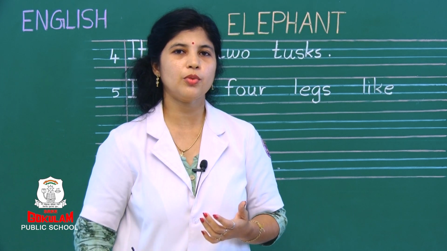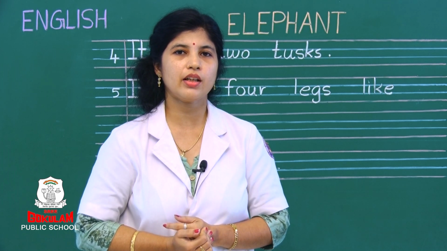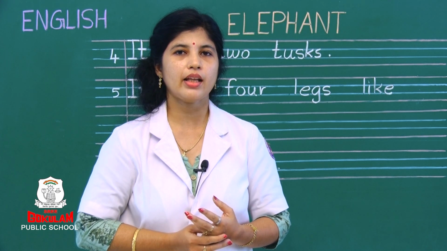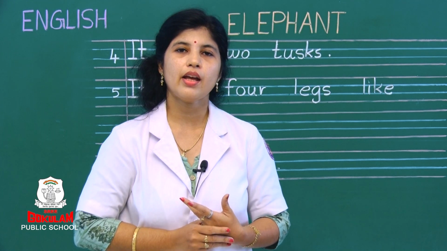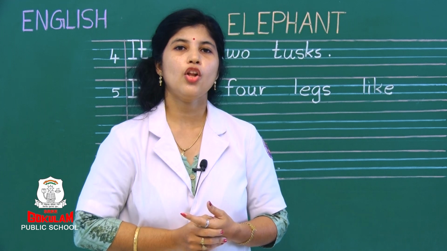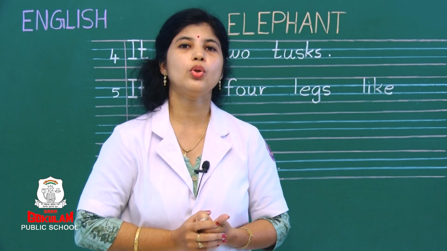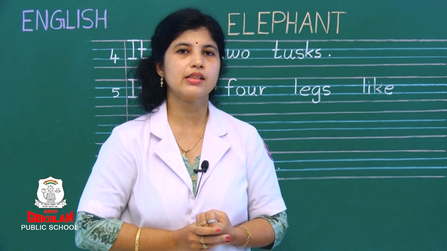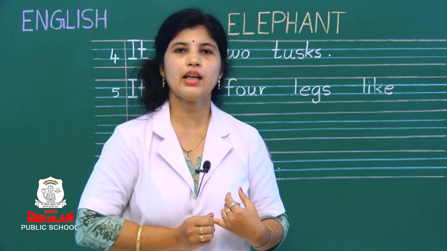So shall we repeat once more all the sentences? Are you ready? You should repeat after me. Okay? So shall we start? Okay. What was the first sentence? Elephant is the biggest land animal. Second sentence, it has two small eyes and two big ears. And the third sentence is, it has a long trunk. Fourth sentence is, it has two tusks. And the fifth sentence is, it has four legs like pillars. And the sixth sentence, it has a tail.